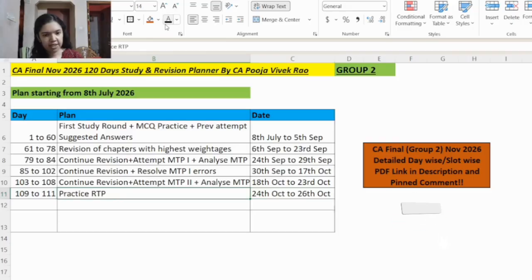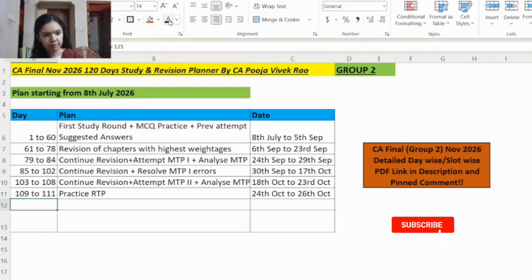Then from day 109 to day 111, that is 24th October to 26th October. Here you will practice the RTP. So on each of the days, for one subject you will practice RTP. So MTP and RTP are very important. Please don't miss it out. During my attempt, I noticed that similar questions from MTP had come. However, there were some tricky adjustments. So it is very important to go through this and also go through the test your knowledge section which I mentioned earlier.